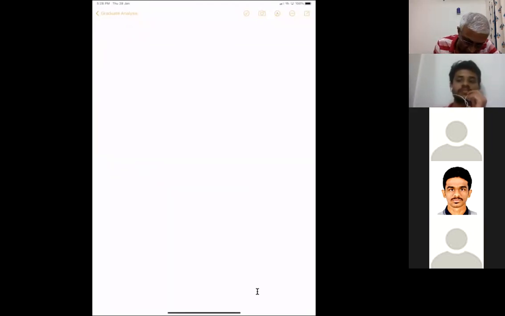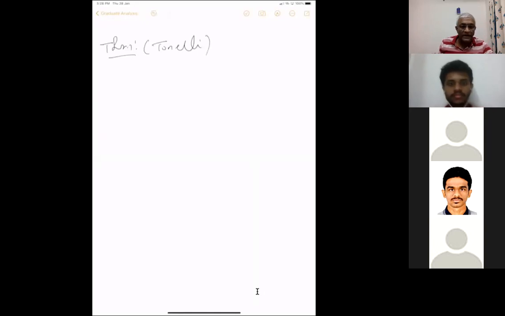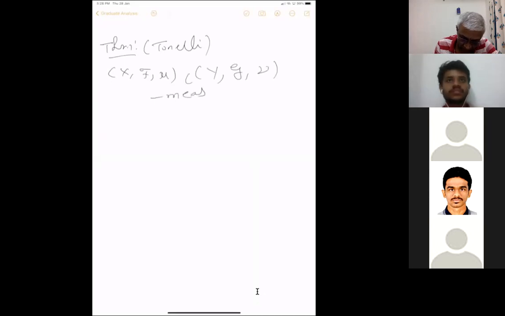Now we want to prove what is called Tonelli's theorem. The statement of the theorem is long, but the proof is very easy. Again, we have two measure spaces, and then we consider the product measure space.